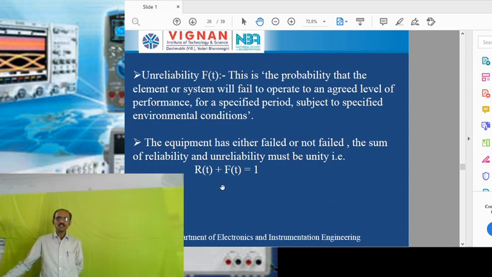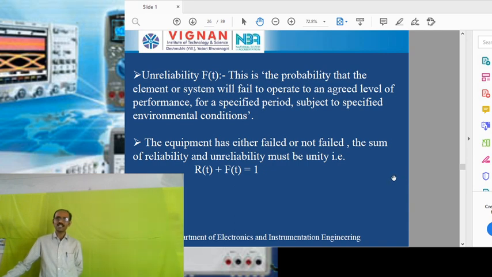So then 30 percent will be called the R of t and 70 percent will be called the f of t. So the sum of this reliability and unreliability will be equal to 100 percent. If you convert into fraction, then we will get it equal to 1 here. Okay. So if you take any product, the sum of the reliability and the unreliability will be equal to 1.